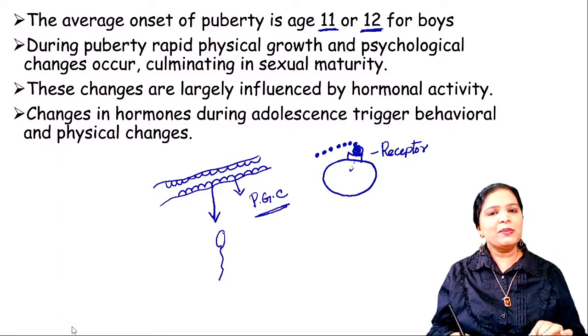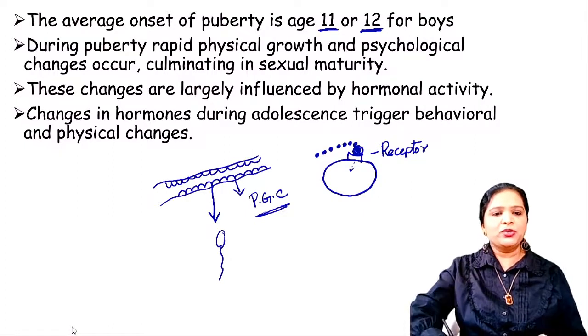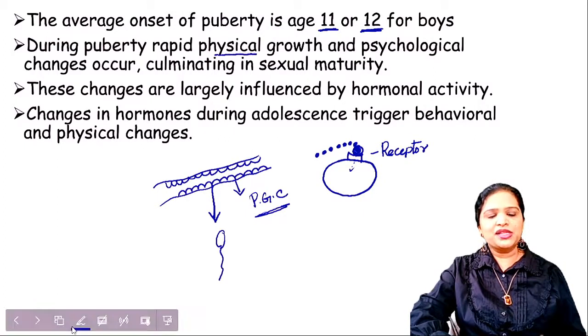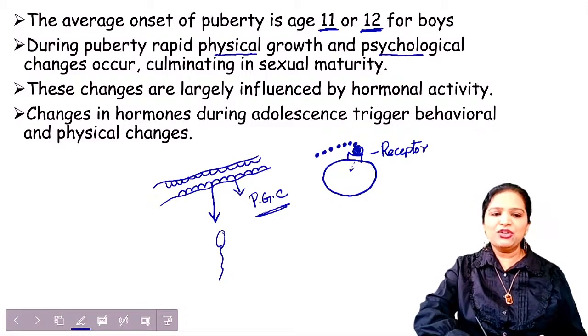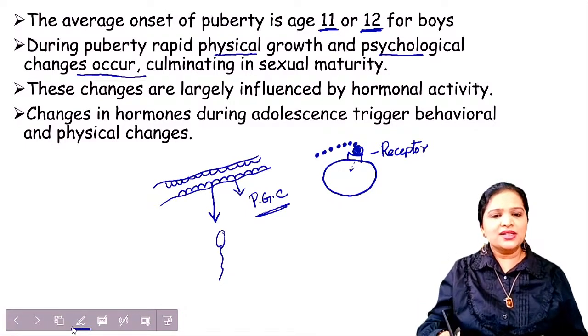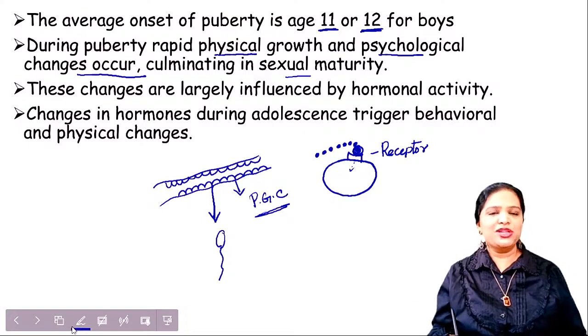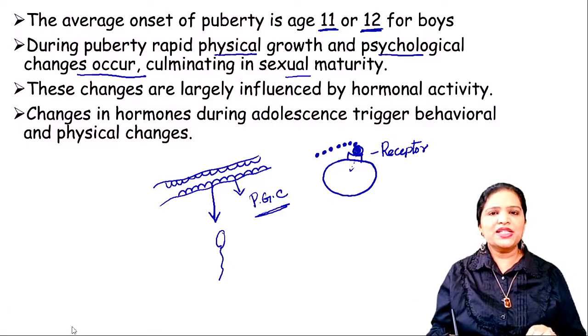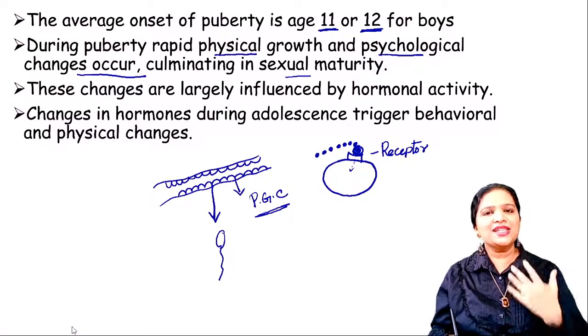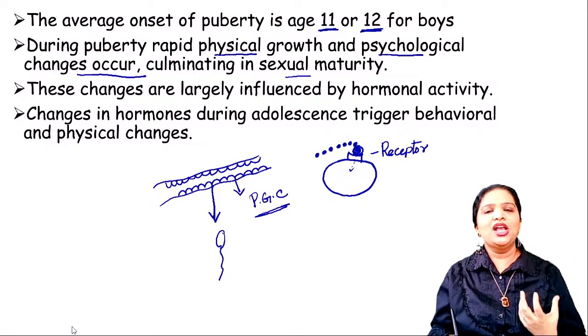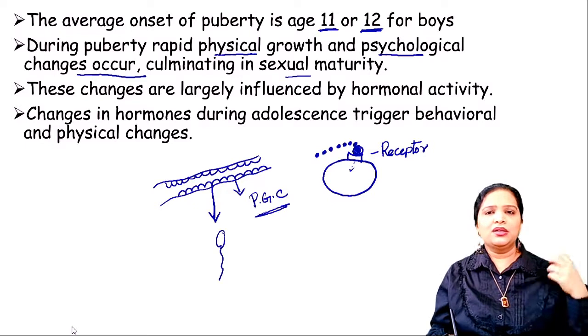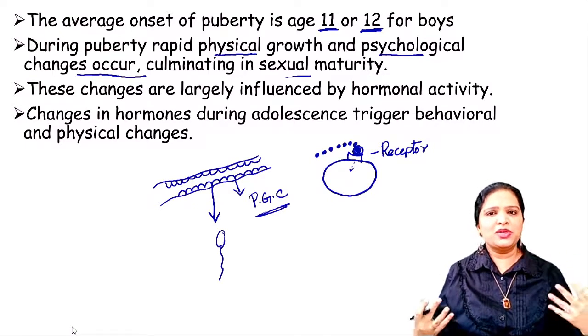Okay, so what happens during puberty? During puberty, there will be rapid physical growth and psychological changes which occur in the boy, culminating in sexual maturity. So there will be rapid physical growth in his external structure. He will develop muscle mass and the chest will be broad.